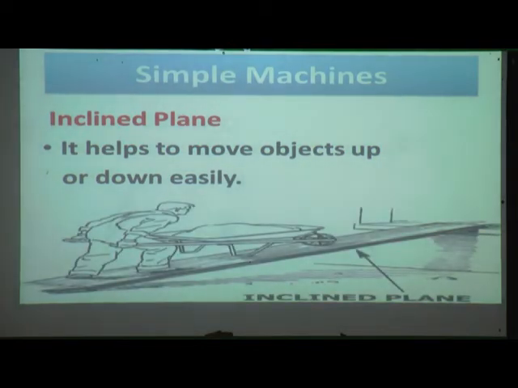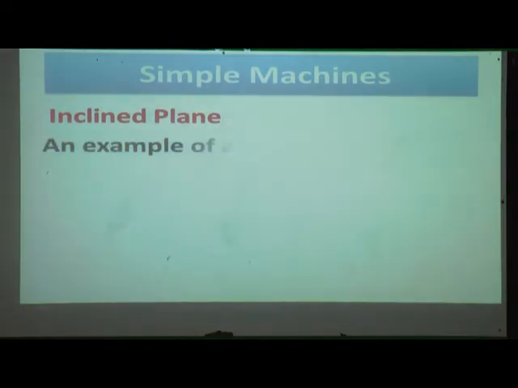Yes, you can see in this picture that the person is moving an object upside with the help of an inclined plane, or we can easily move heavy objects down also with the help of an inclined plane. So it is helpful for moving objects up and down.